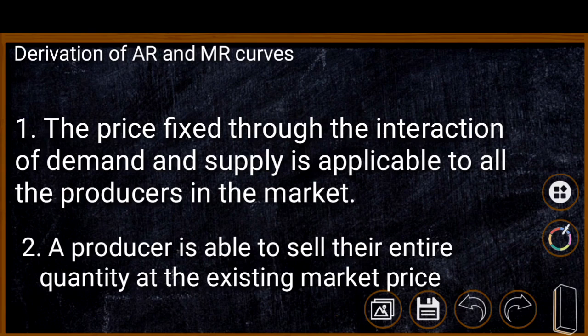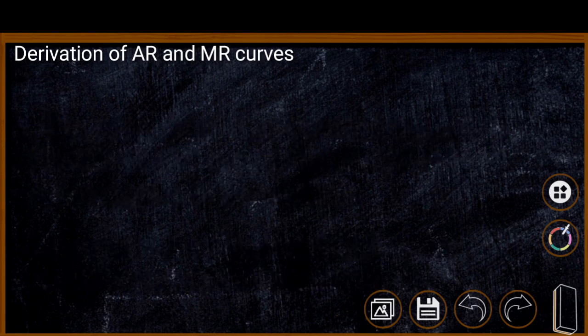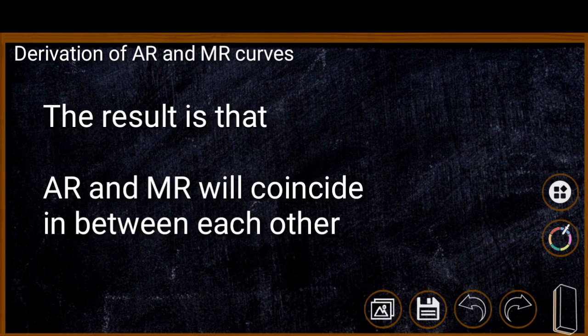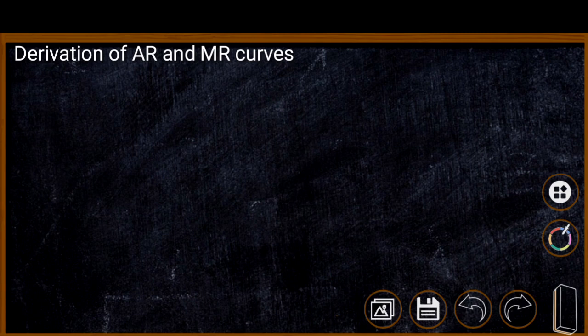Now we are deriving the average revenue and marginal revenue. Another point related to perfect competition is that if the firm is able to sell its entire quantity at the same price, that is, the first unit and the last unit can be sold at the same price, the average revenue and marginal revenue will coincide. That is, average revenue is equal to marginal revenue, and the curve is parallel to the x-axis. Now we are moving to the derivation of the AR and MR curves.